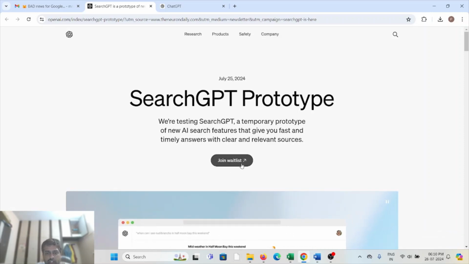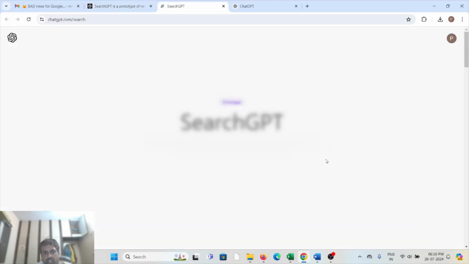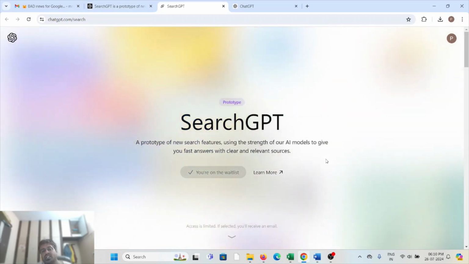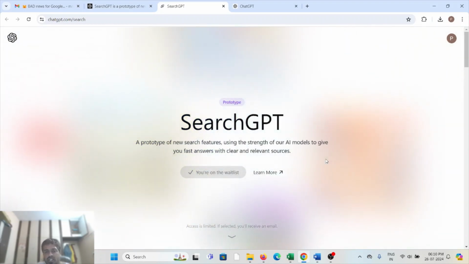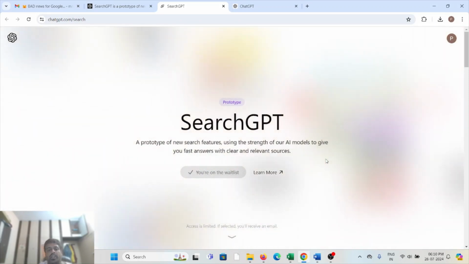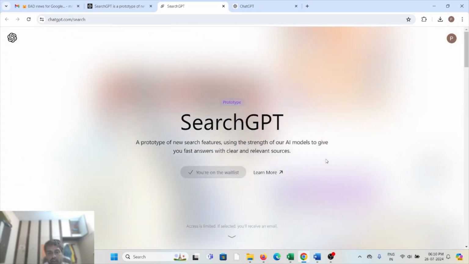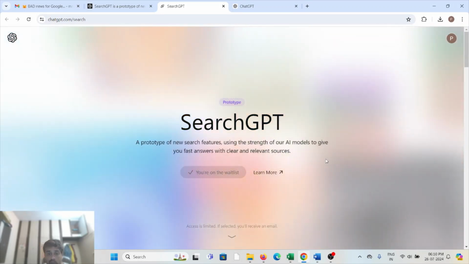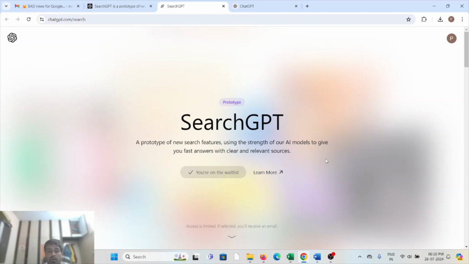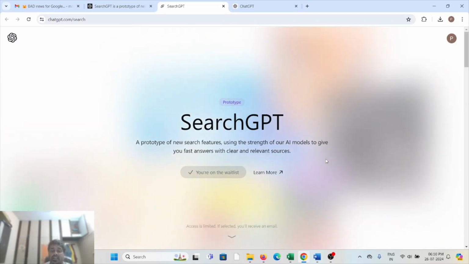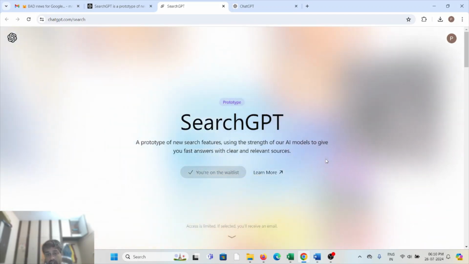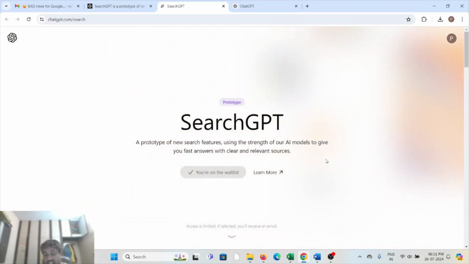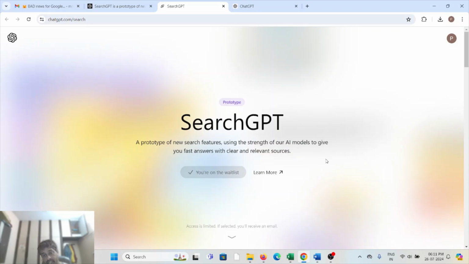So click on this join waitlist, because when it's a new feature introduced by OpenAI, that is SearchGPT, definitely it will have some kind of waitlist, because there will be a lot of people willing to use this particular application. The waitlist is for the people who want to use it. If you join the waitlist, probably within some days you will get access to use SearchGPT.